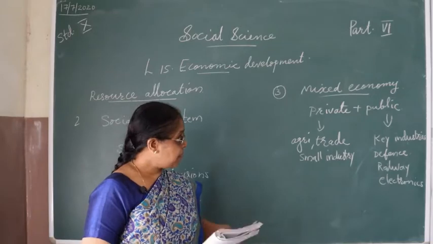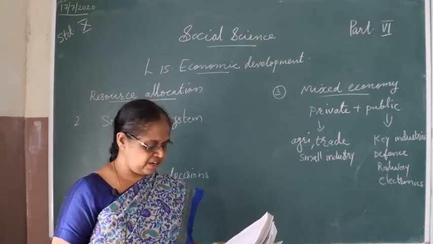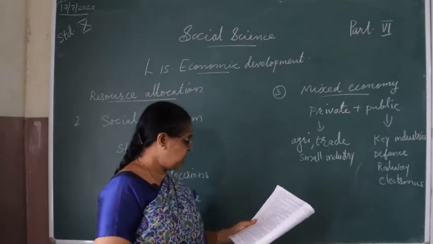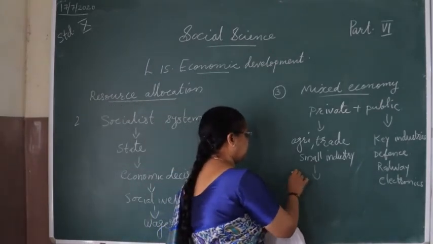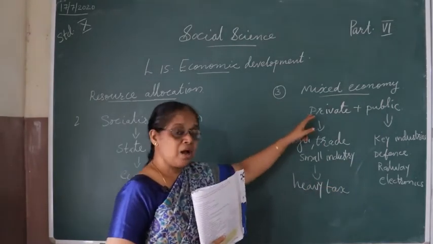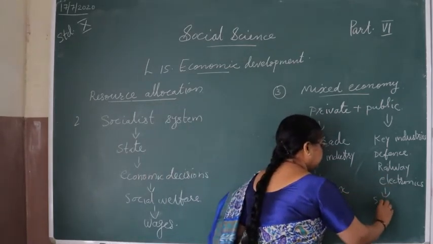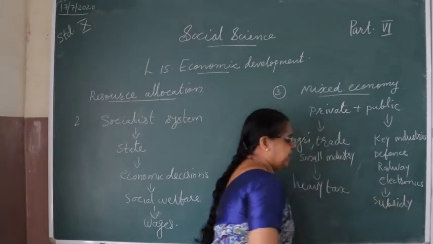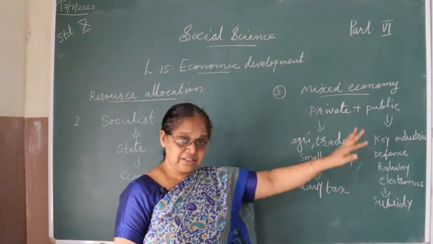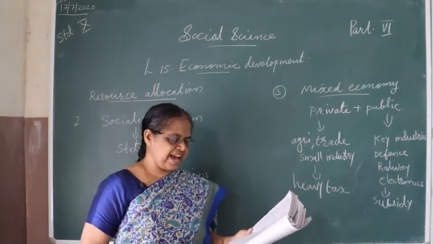In this system, the market is not completely free. The government lays control in different ways. How does the government take control? The government lays heavy tax on luxurious goods produced by private ownership. And in another way, the government gives subsidy. So on one side the government lays heavy tax, and on another side it encourages people by giving subsidy. Then subsidy relaxation, etc.